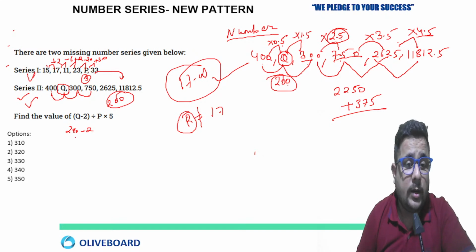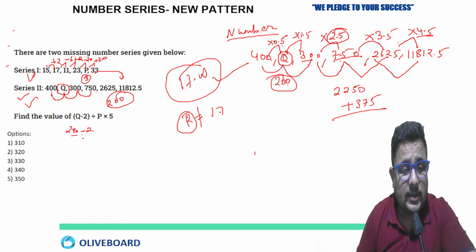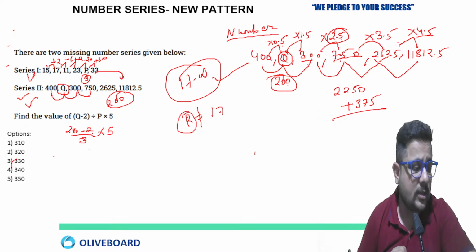Sorry. 200 minus 2 means 198. Divided by what? P means 3. Multiply 5 then. So 200 minus 2, right? So it will be 198. When you divide it by 3, you get 66, then 66 multiplied by 5 is 330. Option third is the answer of this question.